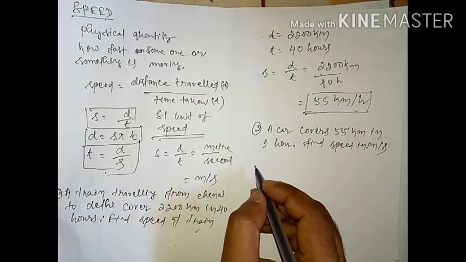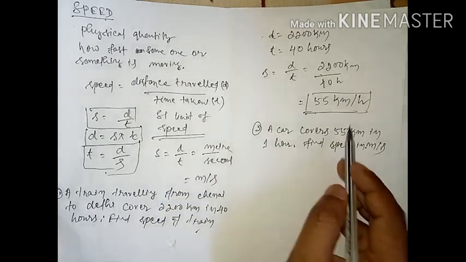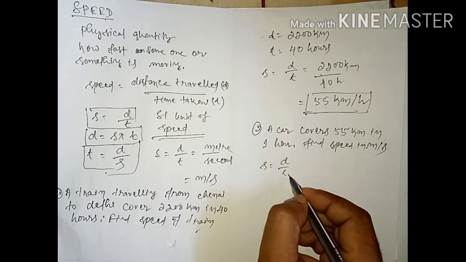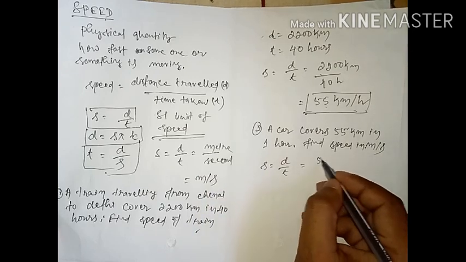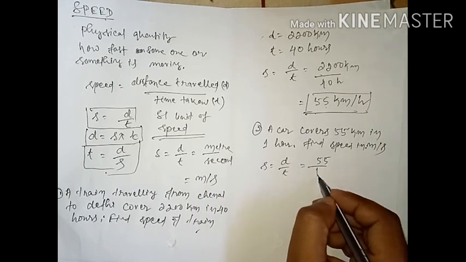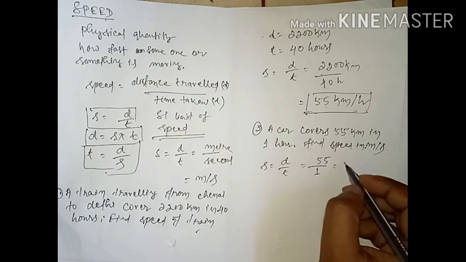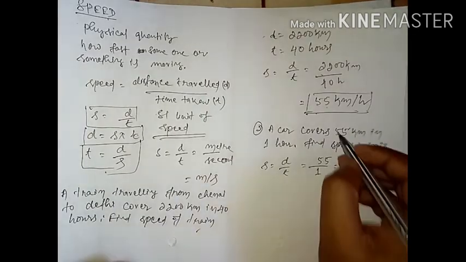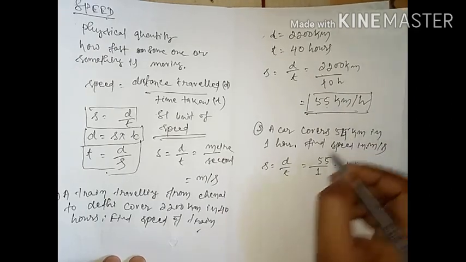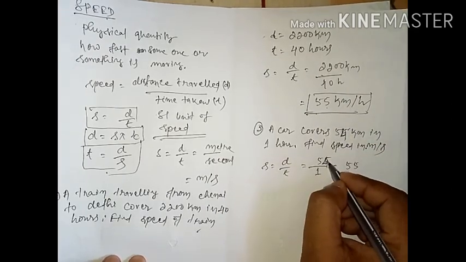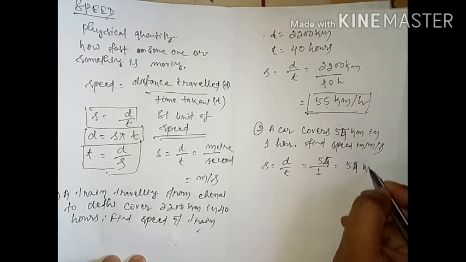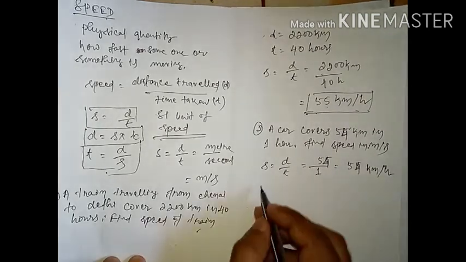So how can we find out? First we have to find the speed in kilometer per hour. Speed equals distance by time, so 55 divided by 1, so that is equal to 55. Sorry, this one is 54. I am writing 54 here, so this is 54 kilometer per hour.